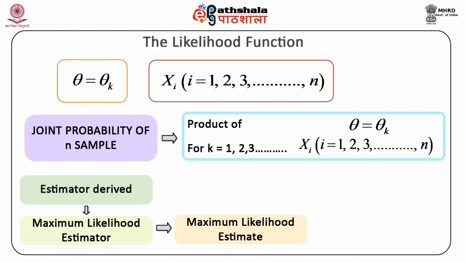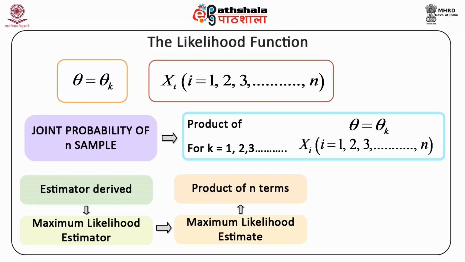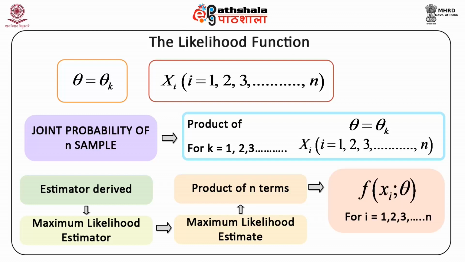The joint probability distribution of sample observations as a function of theta is called the likelihood function. For a sample of size n, the likelihood function is a product of n terms, which are f as a function of x_i and theta for i equal to 1 to n, when the density function is f(x, theta).